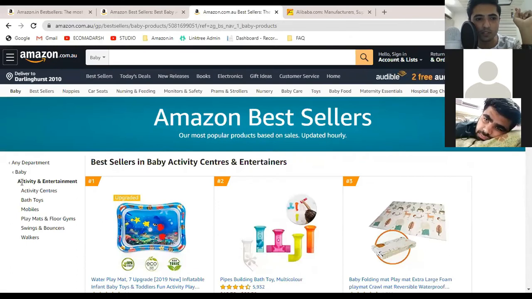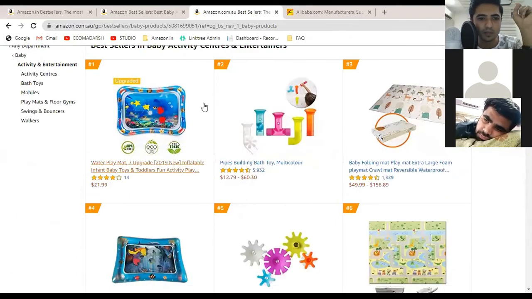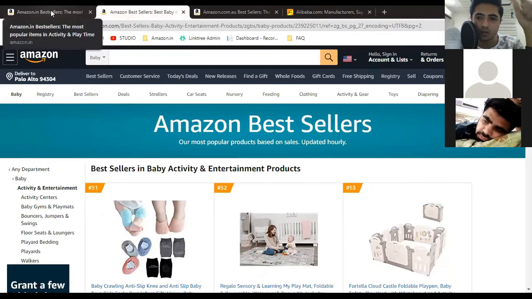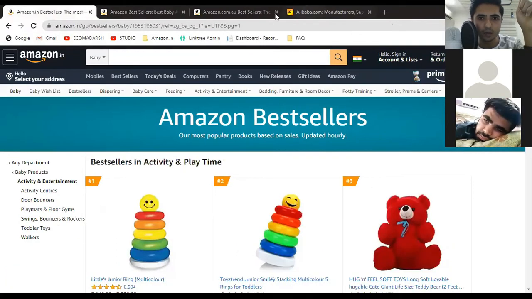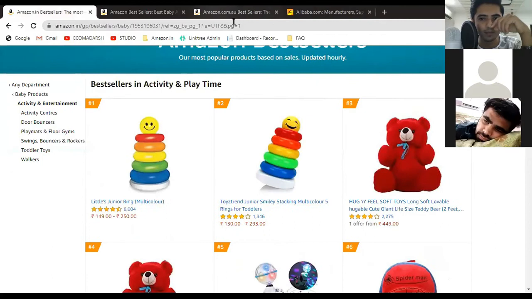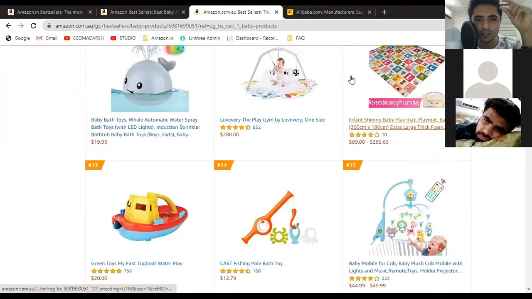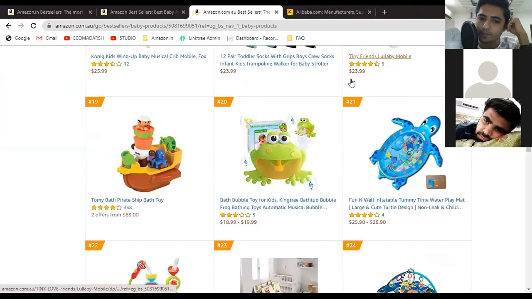I'm talking about a particular category under baby, under activity and entertainment. On amazon.com.au, it is a mixture of utility items from amazon.com and toys and stuffed toys from amazon.in. Stuffed toys are not visible here, so there are only toys.